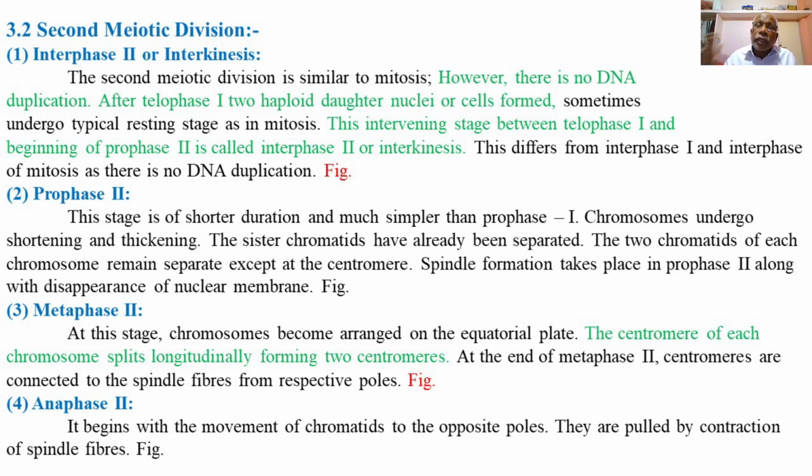At the end of metaphase second, the centromeres are connected to the spindle fibers from the opposite poles of the dividing cell.